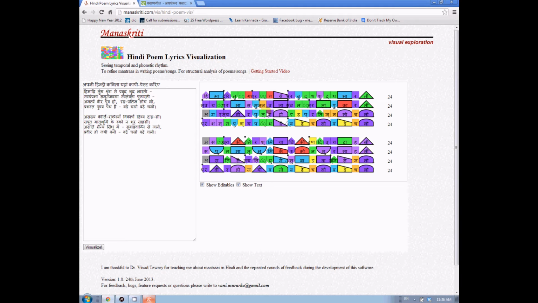If a matra has not been allocated to a half letter but it needs to be, then you can click on the black dot and it expands for the matra to be allocated to the half letter, or you can click it again and it contracts again. So this is the way in which you can handle the half letters in matra counting with the help of the software. Thank you.